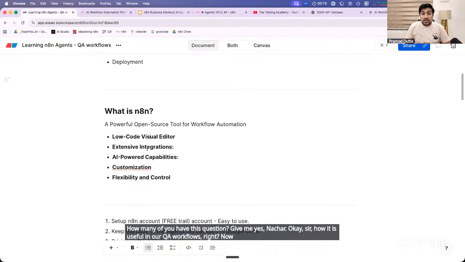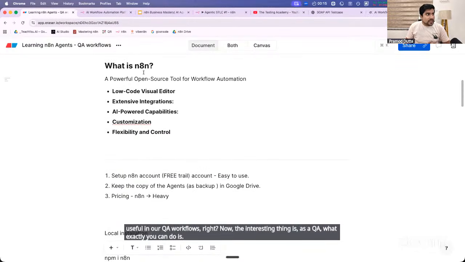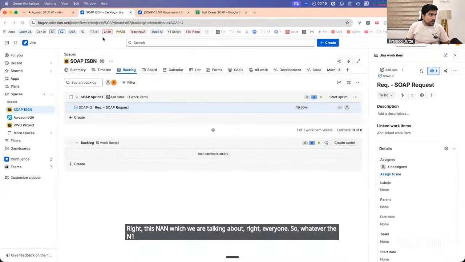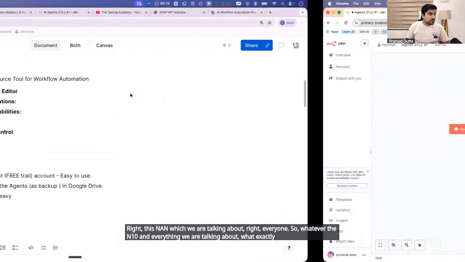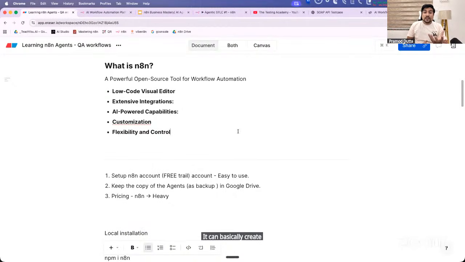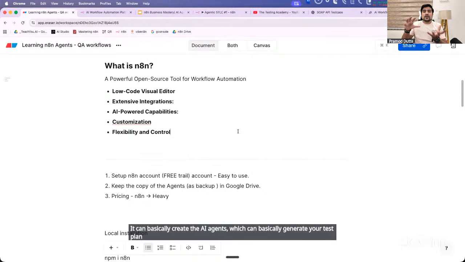Now, the interesting thing is, as a QA, let me tell you what exactly n8n can do, everyone. It can automate a lot of things. It can create AI agents which can generate your test plan based on your Jira tickets.